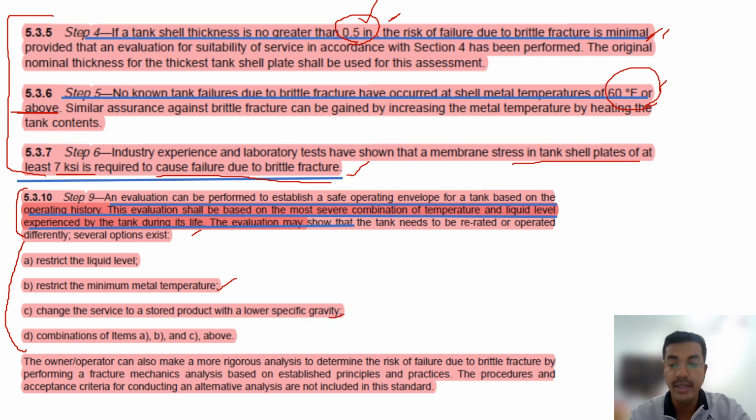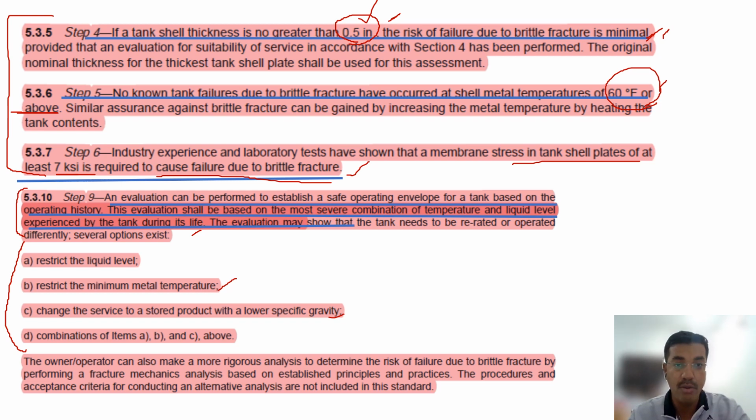specific gravity. The specific gravity of water, I told you, is 1. The lesser the specific gravity, the lighter the product will be. That's why oil floats on water, because its specific gravity is lesser than water. So these are the steps we consider during brittle fracture. You will expect one closed book question from this and one open book in the next slide.